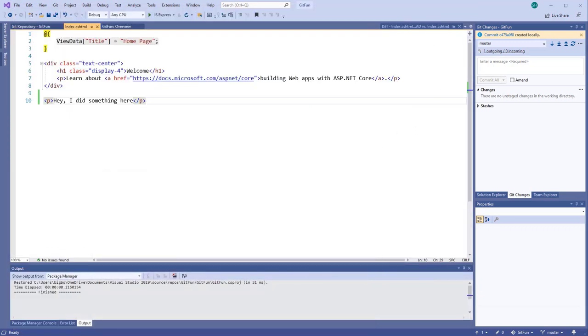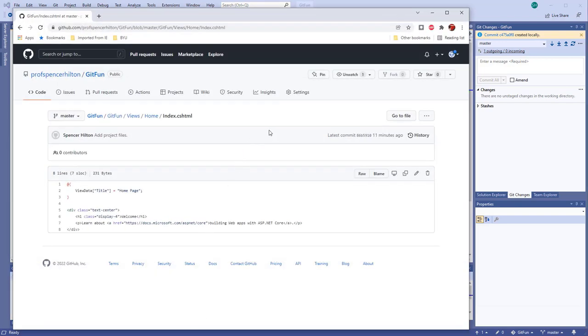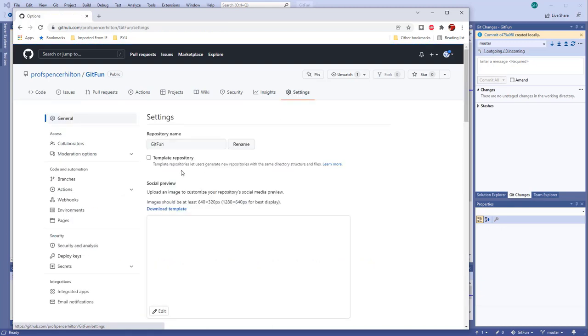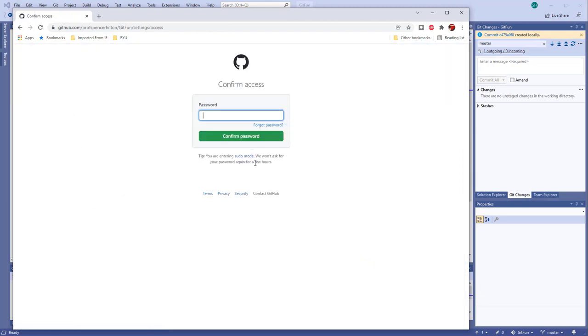And so now we're going to introduce our second user who is going to be working in a team with me on this project. And so I'm going to come up to the GitHub, and I'm going to go in, because any user can download this information currently because it's a public repository. Again, if we're a real company, we're going to pay the money to have private repositories that multiple people can work on. But for now, as poor students, we're not going to do that. And so I come into the settings here, and I'm going to add a collaborator. Now the collaborator, I've got to put in my password, so we'll do that quick.